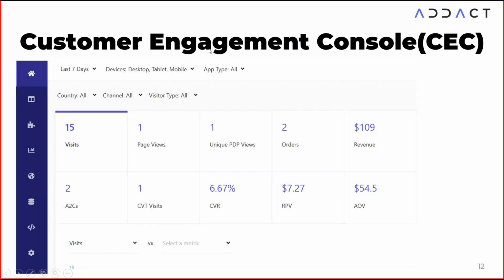Another one is the customer engagement console. So let me go to the system also. I have taken the screenshot from the Discover portal system. Once we log in to the system, they call it the Customer Engagement Console, CEC. I will also walk through how we can use the Discover portal, how we can create the pages and widgets, and how we can consume those widgets in our SDK. So let me relate it to our website.